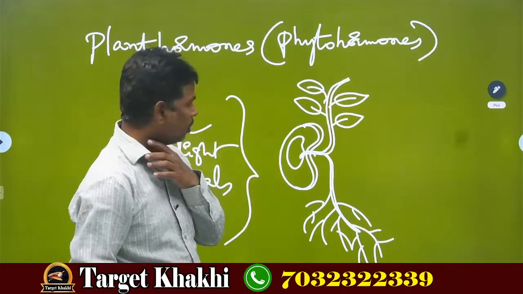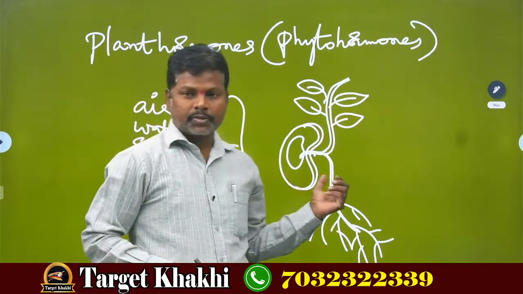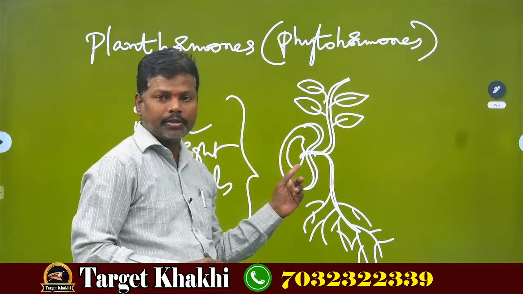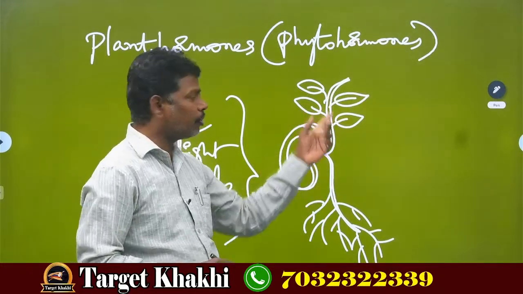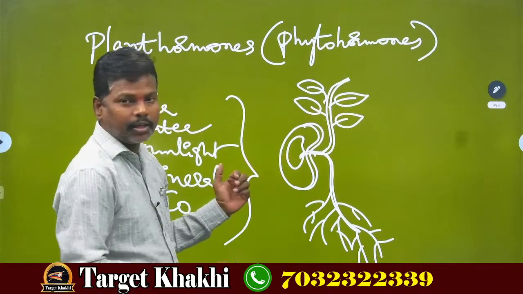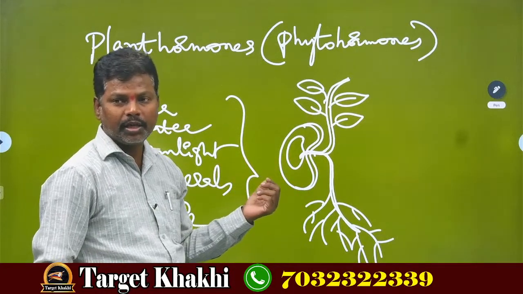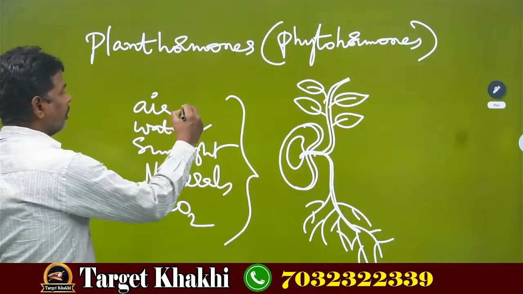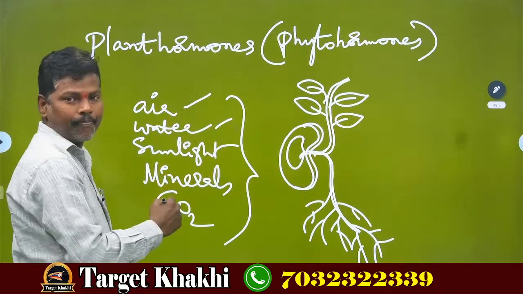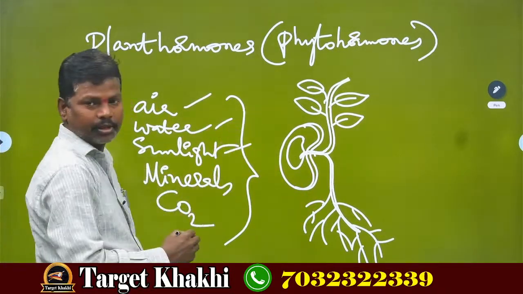Okay, children. Actually, in the seed, the embryo is present. This embryo should develop into a new baby plant. Who is helping the seed to grow like this? Air, number one. Number two is water. Number three, sunlight.